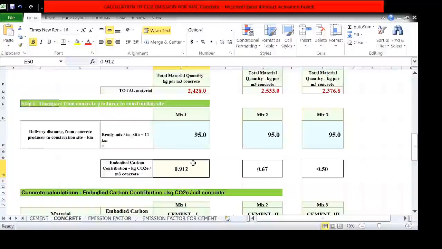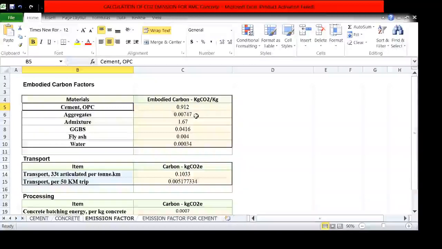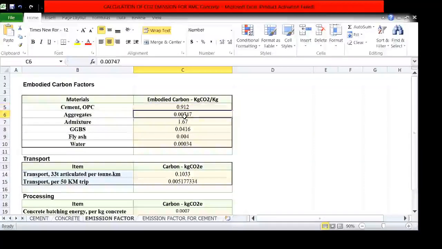Now this is the CO2 emission factor of cement type 1, cement type 2 and cement type 3. Here, from the research paper, I have considered all these factors. For OPC, the emission factor of cement is 0.912. Then the values for aggregate, admixture, GGBS and fly ash.